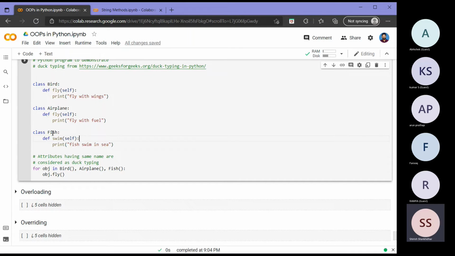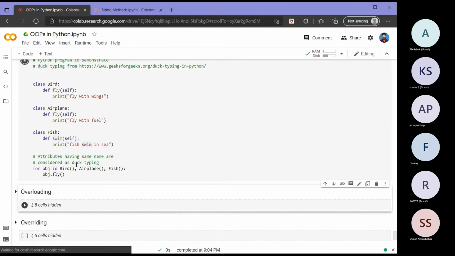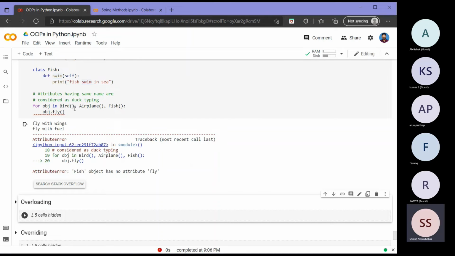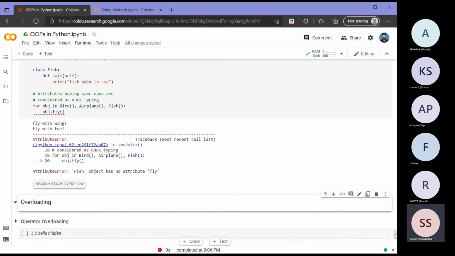But the fish is not able to fly, right? So for fish, they have defined swim. And inside the for loop, they are calling again for the types bird, airplane as well as fish. They are trying to call the object.fly method, and it succeeded for bird, it succeeded for plane, but when it came to fish, it gave me an error. So this is one example of duck typing that I've just covered for completion's sake.